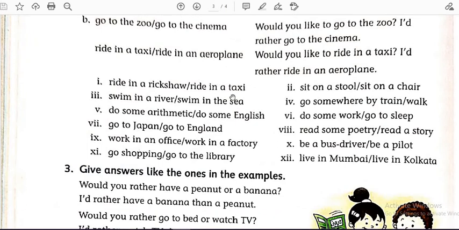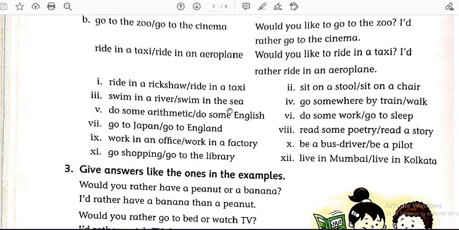Let's see a few questions. Let's see question number 3. Swim in a river, swim in the sea. So how can we make it? Would you like to swim in a river? Question mark. And the answer will be, I would rather swim in the sea. Again I am repeating the answer of question number 3. Would you like to swim in the river? Question mark. I would rather swim in the sea.